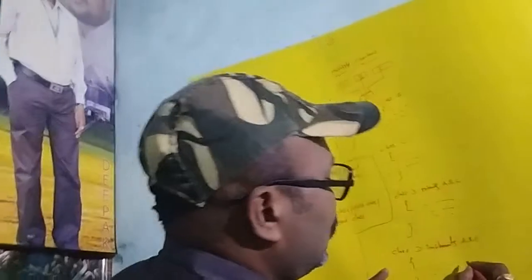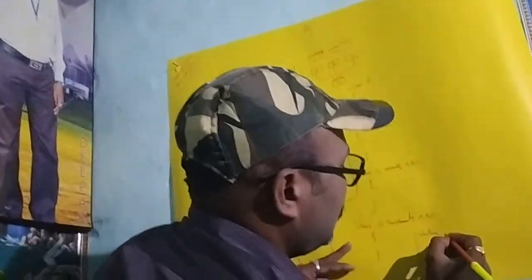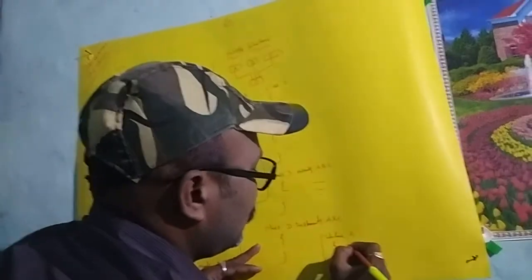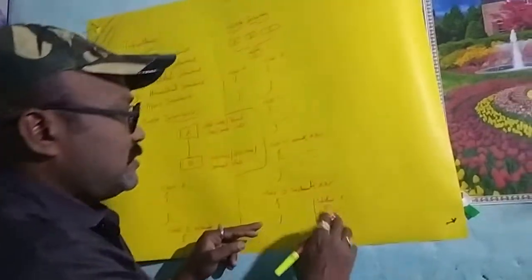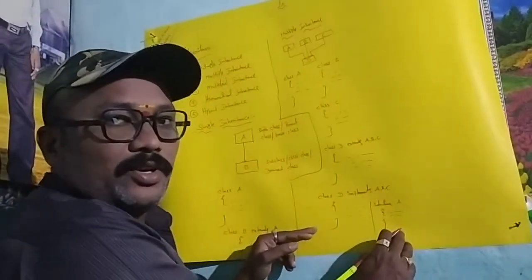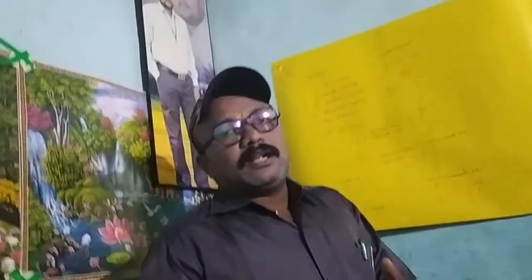Just convert each and every class into an interface. How to convert? Interface name is A. Then similarly interface B, then interface C. In this manner we declare interfaces. Then how to implement? Class D implements A comma B comma C. I will explain this very deeply in the interface session.